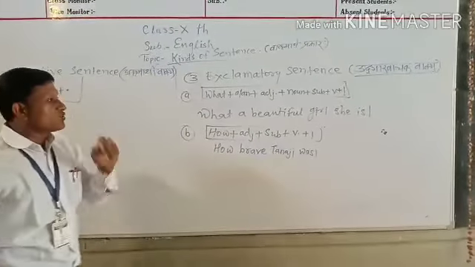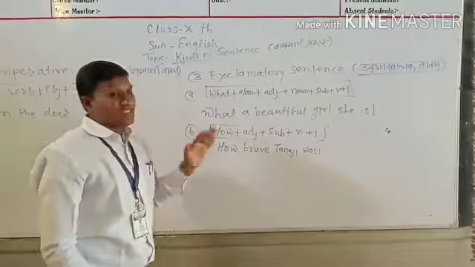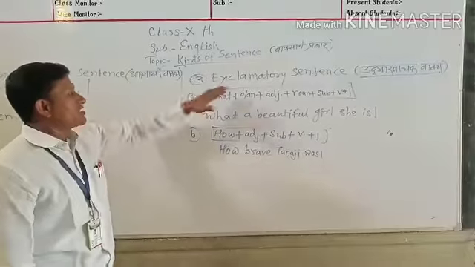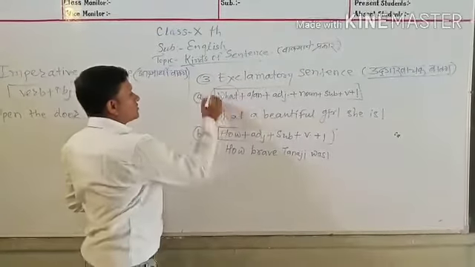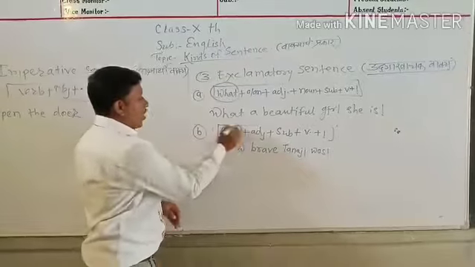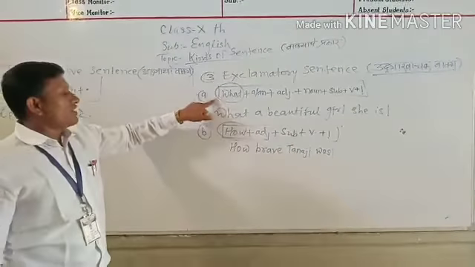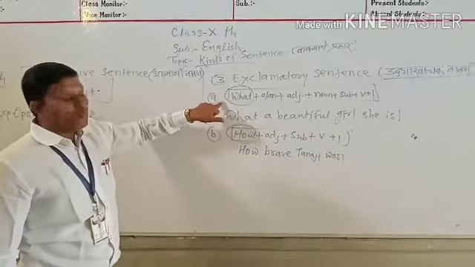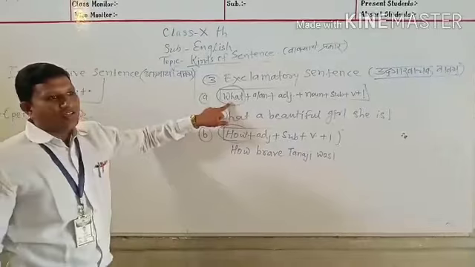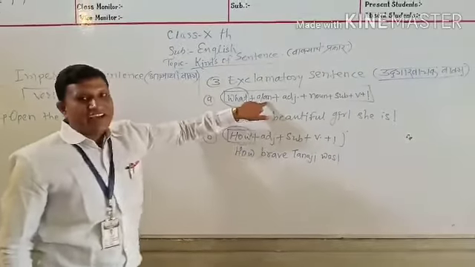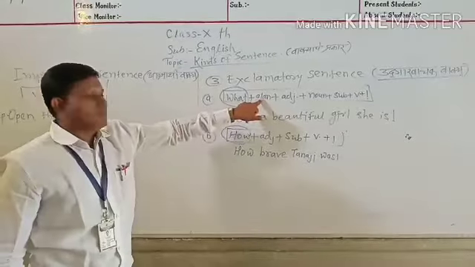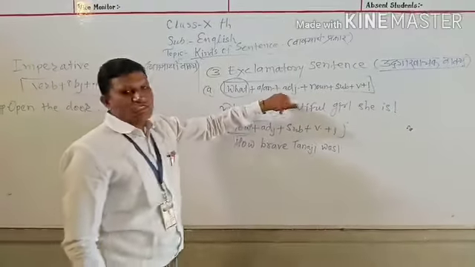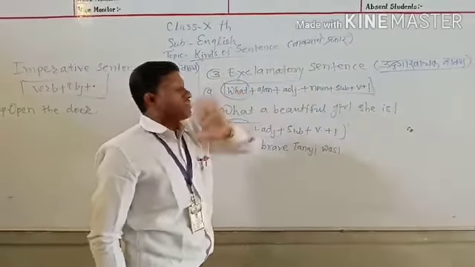Here are also some formulas I have made. Here are also two types in the exclamatory sentence: one begins with what, and another begins with how. First of all, we learn how to begin with what. Then what, first a and. What is a and? This is an article. A and an indicate singular form. Then adjective: adjective plus noun plus subject plus verb.